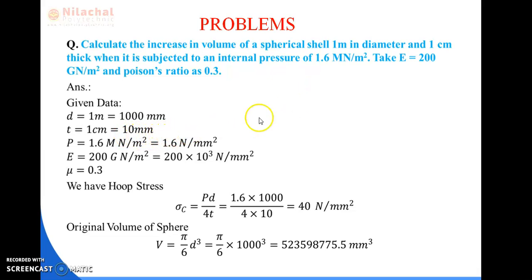Internal pressure P is equal to 1.6 meganewton per meter square, means 1.6 Newton per mm square. Take E is equal to 200 giganewton per meter square. So E is equal to 200 into 10 to the power 3 Newton per mm square. Poisson's ratio, which we can write as mu or 1 by m, is equal to 0.3.